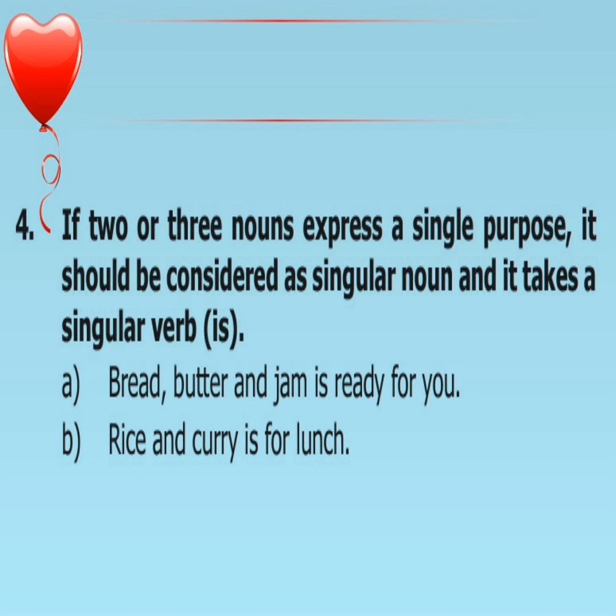Next example, rice and curry is for lunch. Rice and curry express a single purpose, so the verb is is, singular. That is, if the error is in present tense, you have to correct it in present tense. If the error is in past tense, you have to use only past tense.